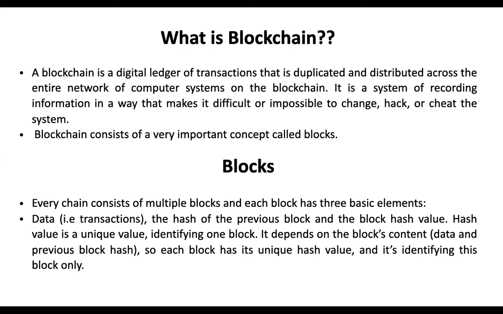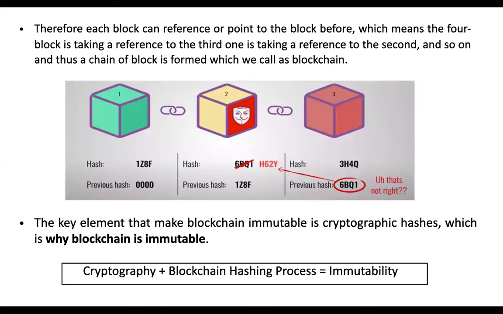Now, blockchain consists of a very important concept called blocks. What are blocks and what is blockchain? Basically, by the word blockchain, we can simply understand the meaning that it says a chain of blocks. Now, we will understand this concept by looking at this image. So basically, we can see this is a chain of three blocks.